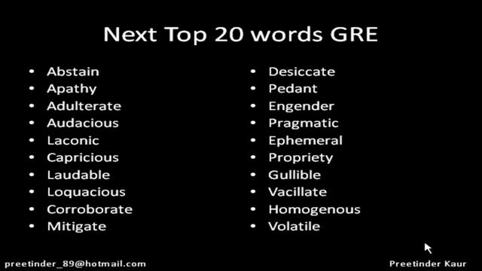Desiccate means reducing the spirit of or the life of someone or something. Pedant is giving a lot of attention to formal rules. Engender means bringing forth something. Pragmatic is practical. Ephemeral is short-lived. Propriety is with proper behavior. Gullible, who believes anyone and everyone. Vacillate means oscillate between two opinions. Homogeneous means of the same nature. And volatile means that evaporates or vanishes quickly.